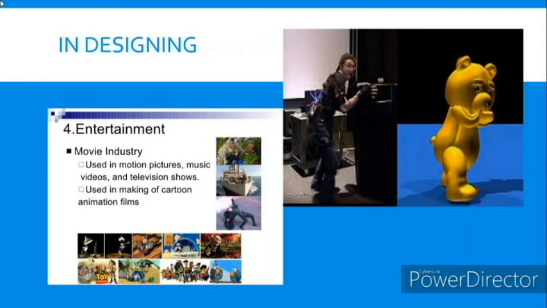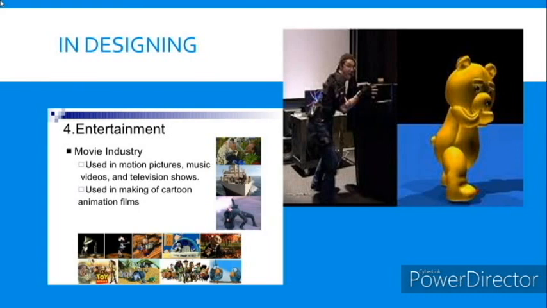In the entertainment industry, in films or in television shows, we use computer graphics. Using these softwares, we can include artificial things. You are all familiar with movies like Bahubali, Ice Age, Lion King, Jurassic Park.